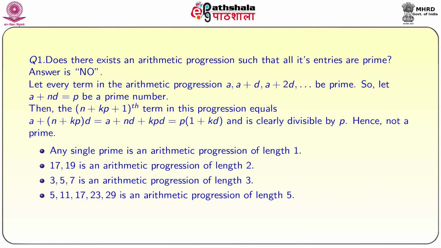But what can we say about arithmetic progressions? Now, we will ask some other questions. Before that, it is better to observe a few things. Any single prime is an arithmetic progression of length 1. 17, 19 is an arithmetic progression of length 2. 3, 5, 7 is an arithmetic progression of length 3. 5, 11, 17, 23, 29 is an arithmetic progression of length 5.